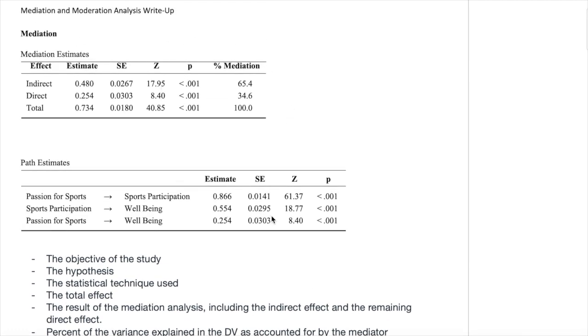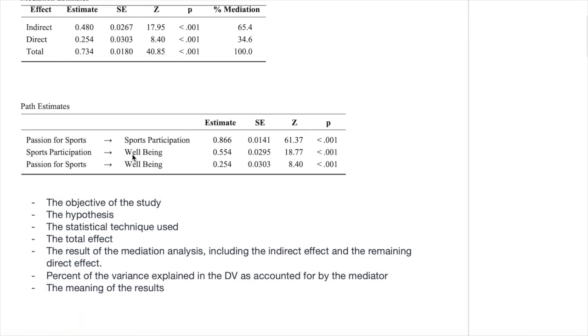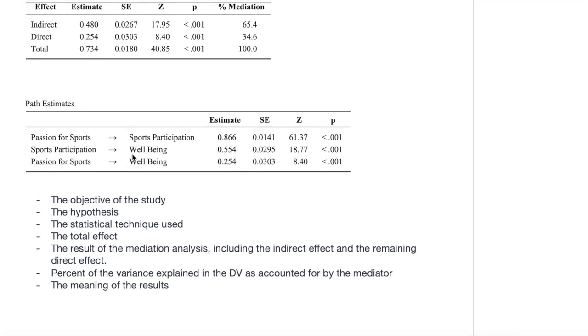So this is the output from Jamovi. We have here the indirect effect, which is our evidence for mediation. We have here the residual effect after mediation, and this is the total effect, which is basically the sum of these two effects. And in here are our path estimates.